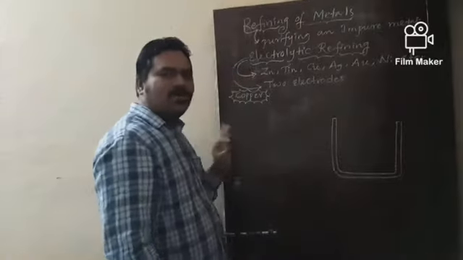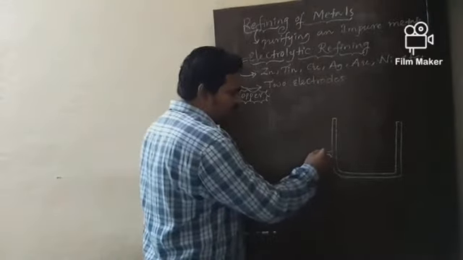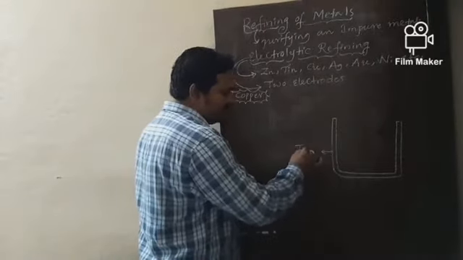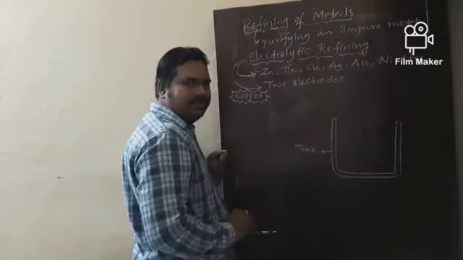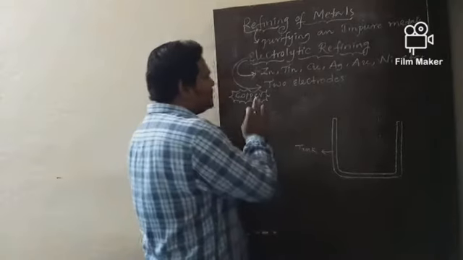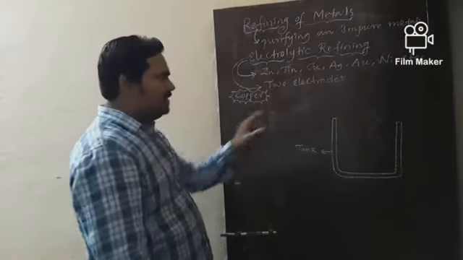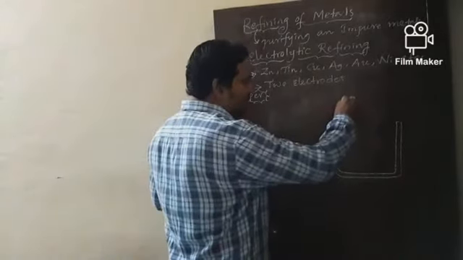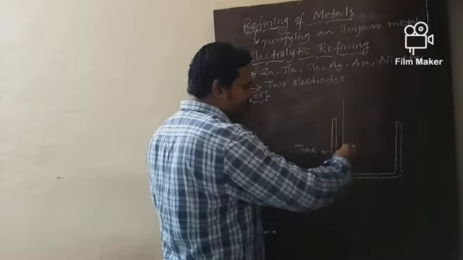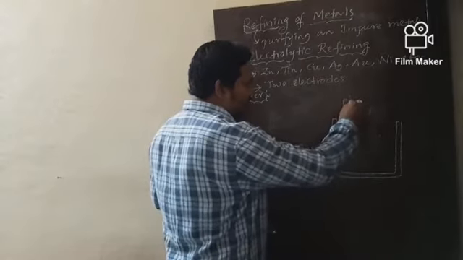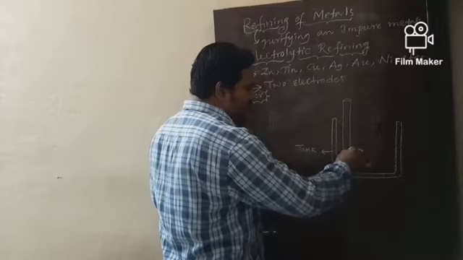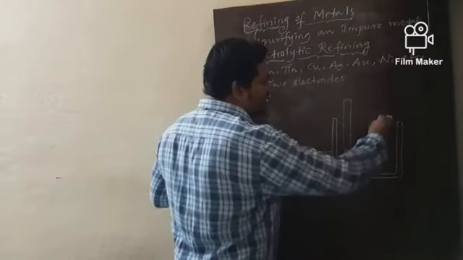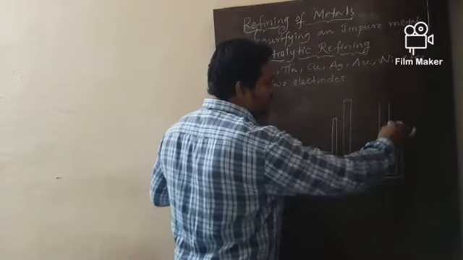Yes, this is electrolytic tank, and I am labelling it as a tank. Now this process takes place in the presence of 2 electrodes. One electrode is a cathode. Second electrode is anode.